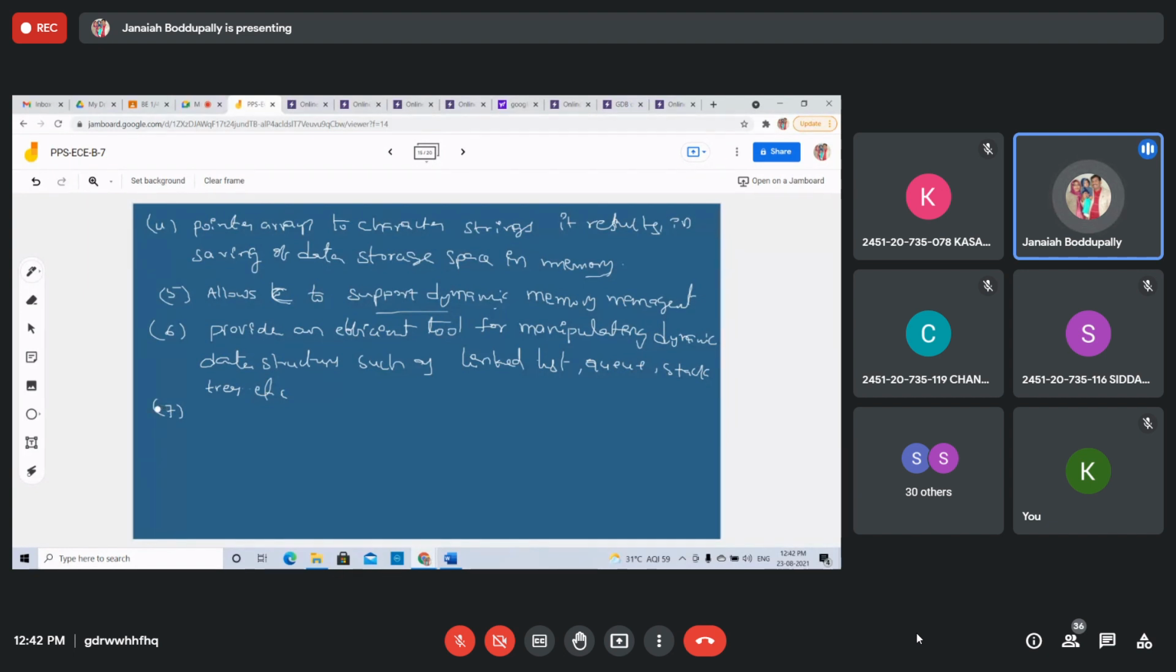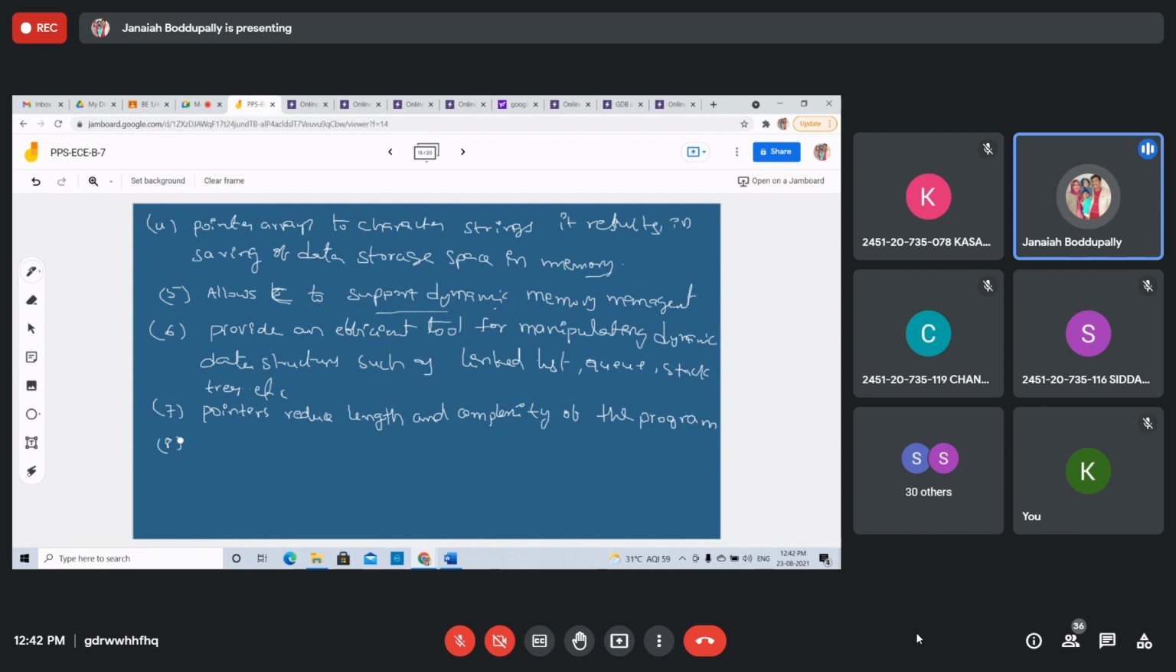Pointers reduce the length and the complexity of the program. We have written some programs of 100 lines, 200 lines. If you use pointers, you can reduce the length of the program. Pointers reduce the length and complexity of the program.